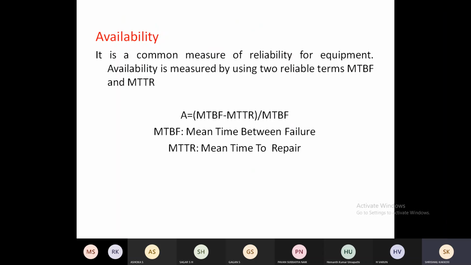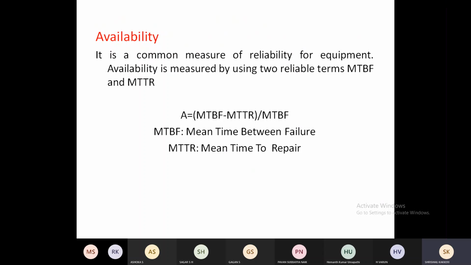Any equipment, you can see in industry, testing equipment or measuring equipment or any machinery, effectively throughout the 8 hours or throughout the shift of working hours, it may not be possible to get its effectiveness.